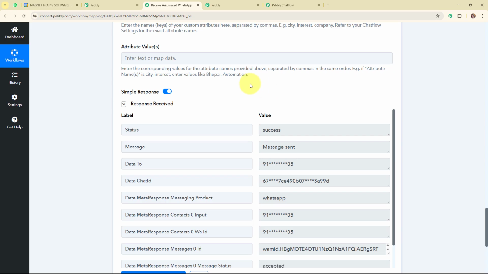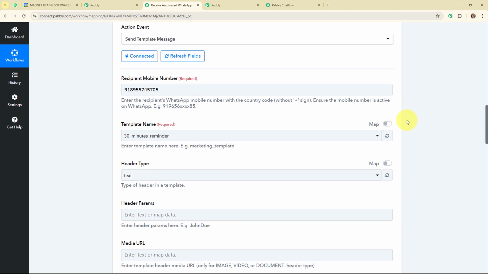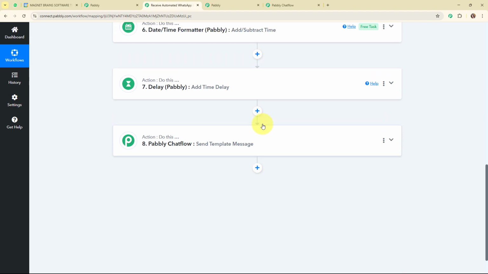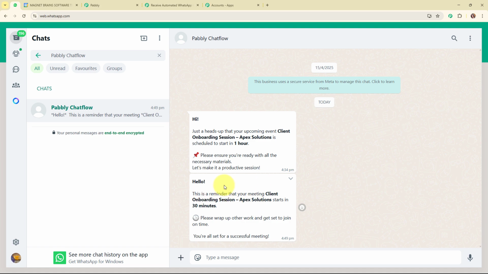And here you can see we have received a successful response. That means we have successfully sent the 30 minutes before reminder message on our WhatsApp number as well. So now let's go and check it. And here you can see we have successfully received a message that says, hello, this is a reminder that your meeting client onboarding session Epic Solution starts in 30 minutes. Please wrap up other work and get set to join on time. You are all set for a successful meeting.